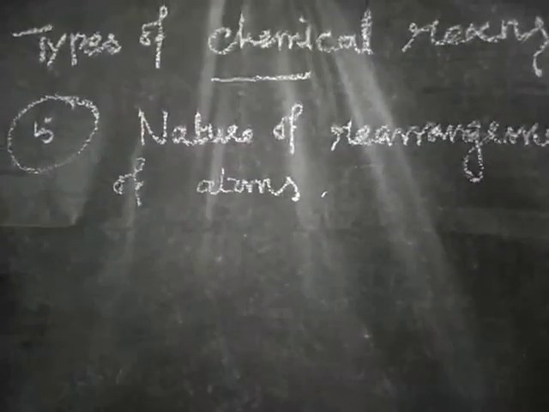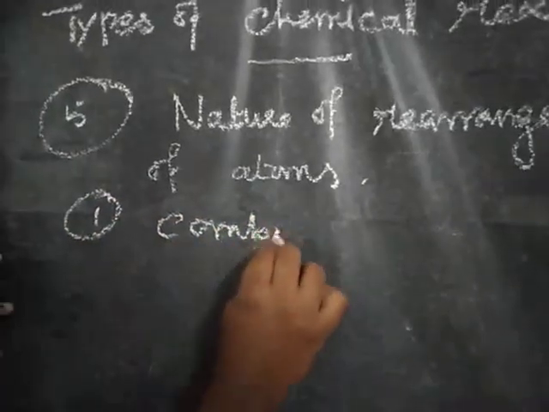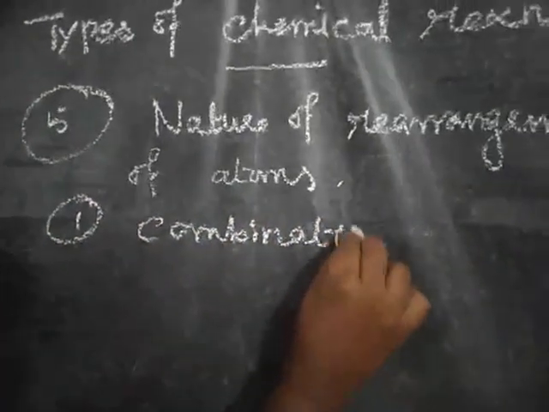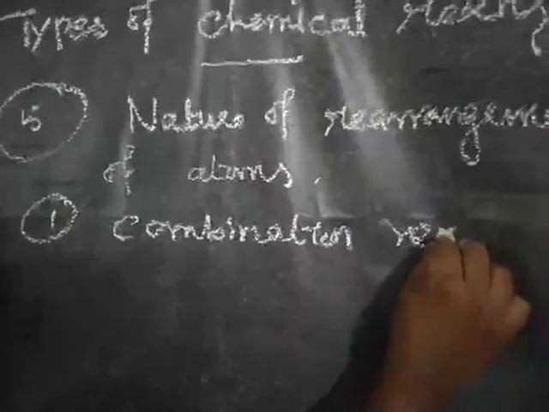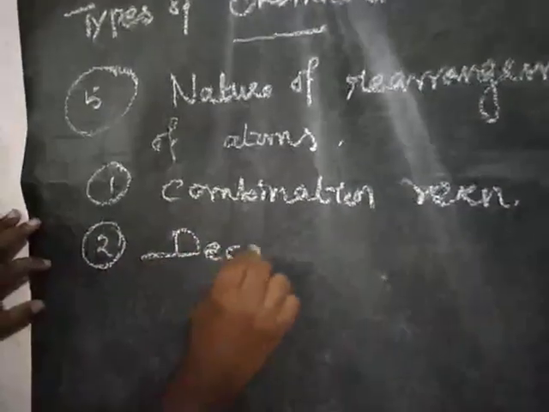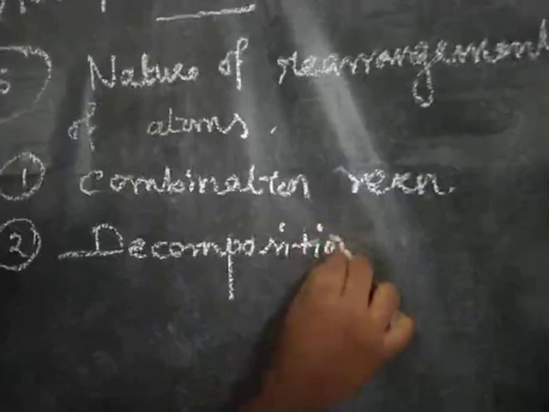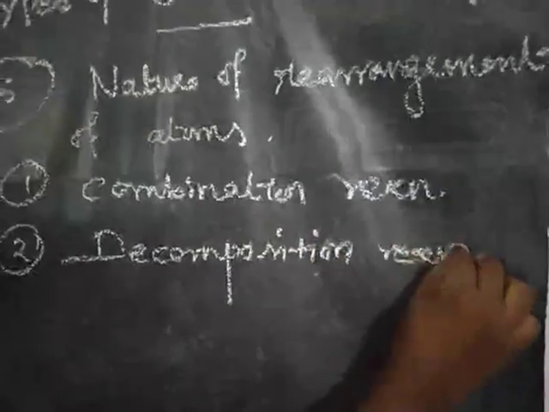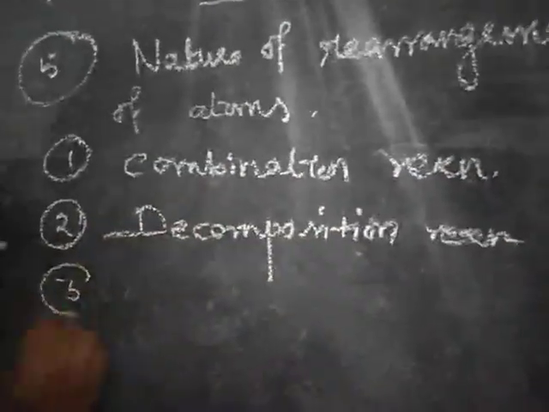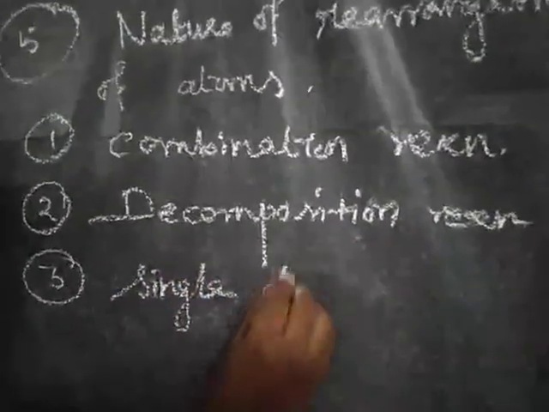First one, combination reaction, REXN, short form of reaction. Second one, decomposition reaction. Third one, single displacement reaction.